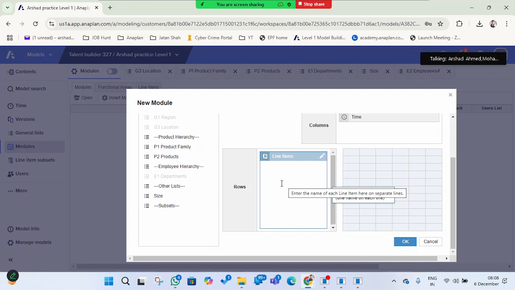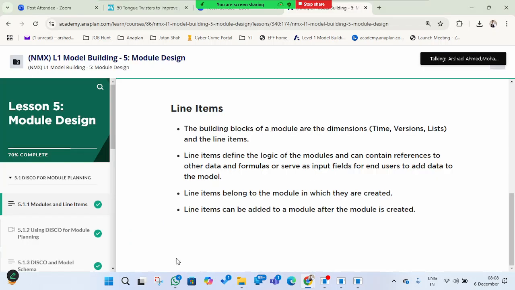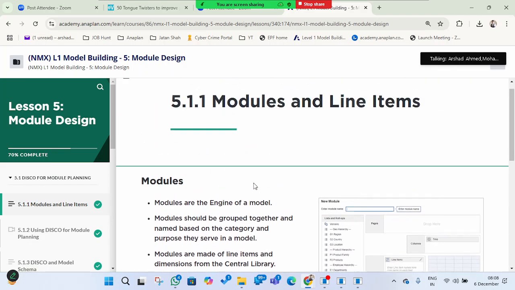No, once you create two or three line items here, then if required you can add more line items. That is also a luxury we have. So this is regarding these modules.